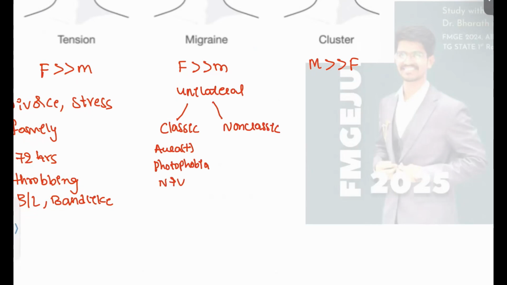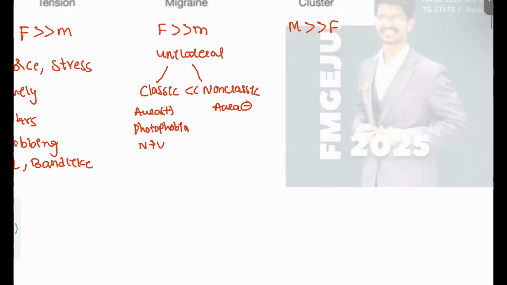The other one is the non-classic headache, where the aura is absent. This is the most common presentation, so you have to say non-classical type is the most common. There will be a pulsatile pain, steady yet sudden and sharp. Instead of a continuous pain, the pain will be pulsatile and sudden. This also lasts more than 72 hours. All right.